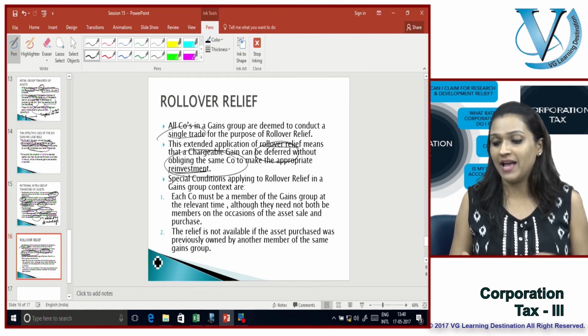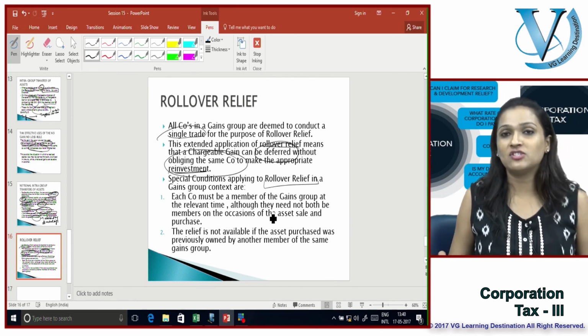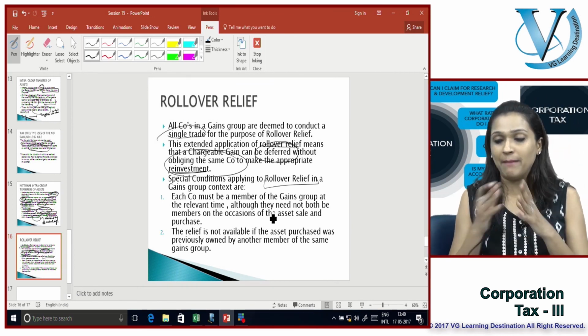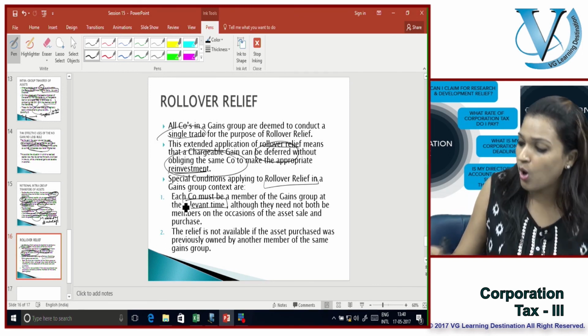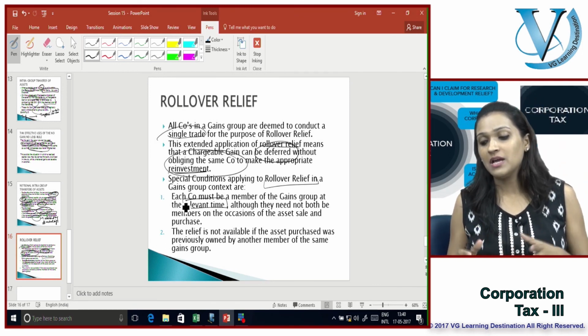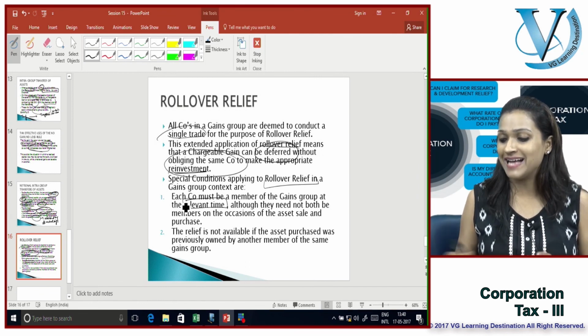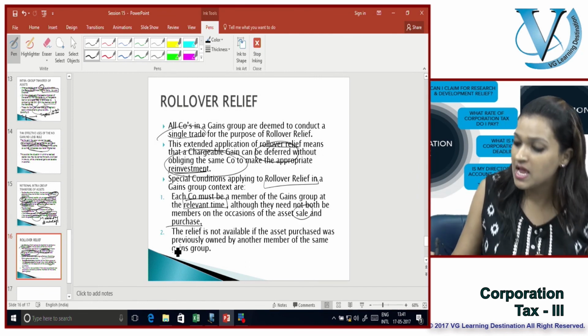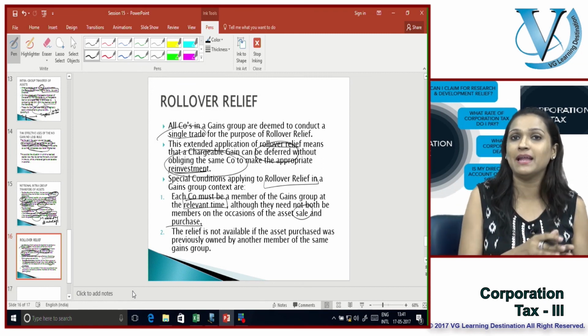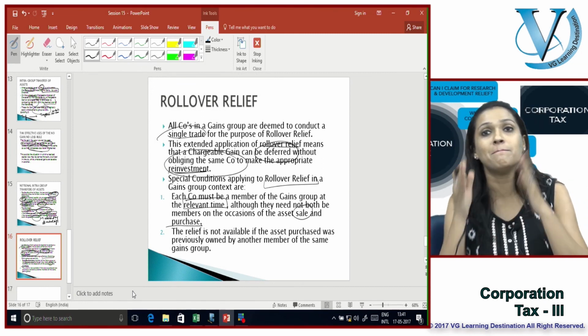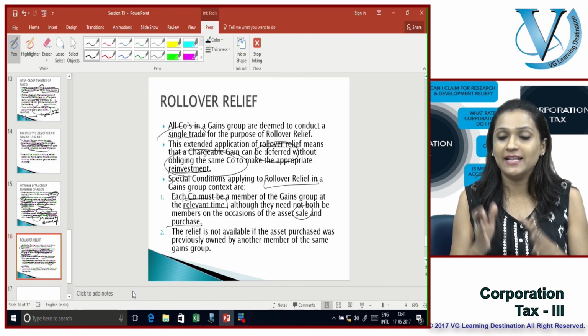Special conditions for applying rollover relief exist: each company must be a member of the gains group at the relevant time, although they need not both be members on the occasion of the asset sale and purchase. But when they are claiming, both the companies, the claimant as well as the surrendering company, must be part of the gains group.